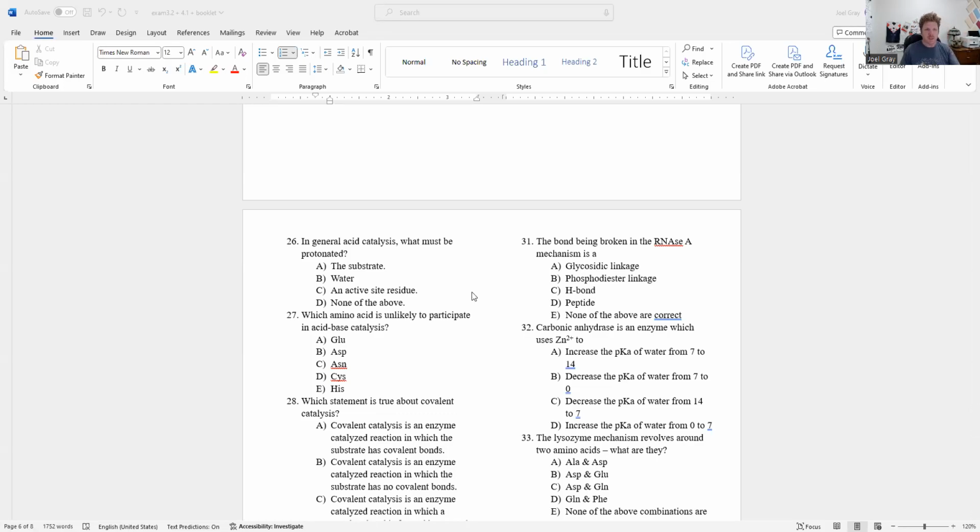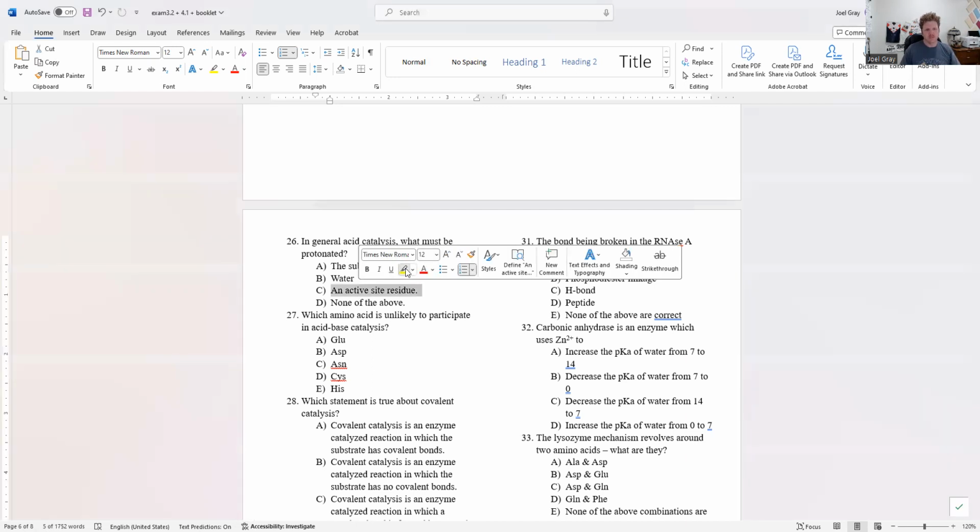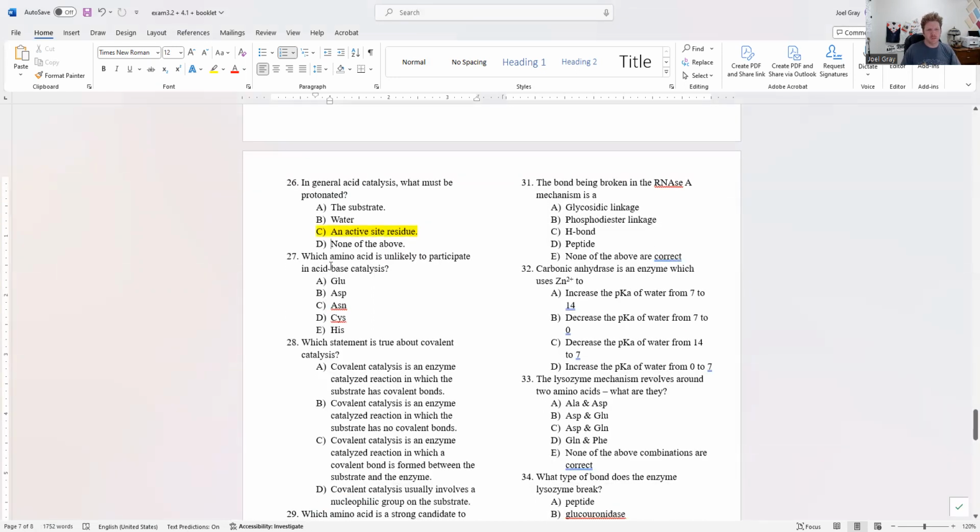Question number 26 for exam 4.1. In general, acid catalysis must be protonated. The active site residue. Which amino acid is likely to participate in acid-base catalysis would be glutamic acid. Aspartate, asparagine is unlikely to participate. Well, we've got cysteine or asparagine. Well, asparagine is the least likely.